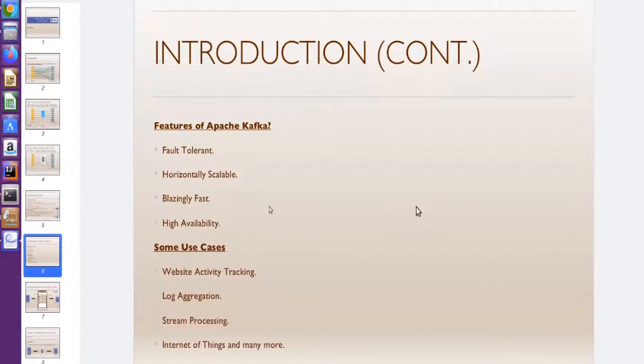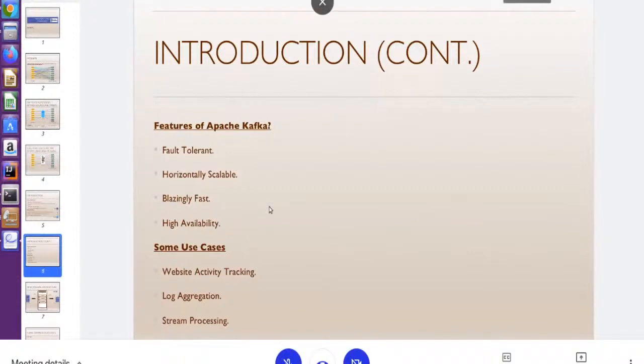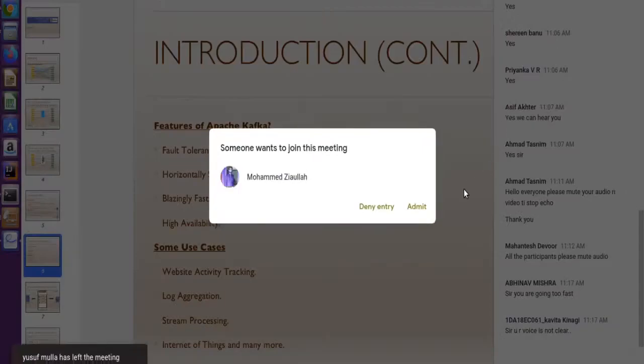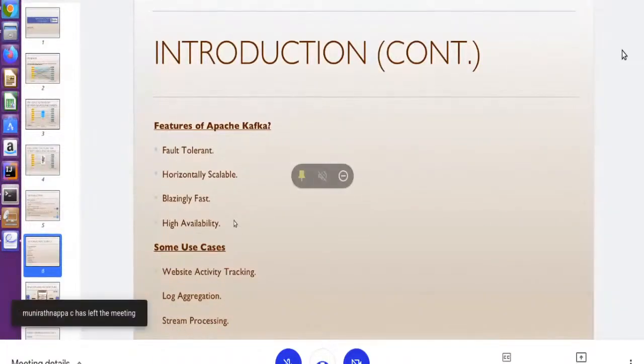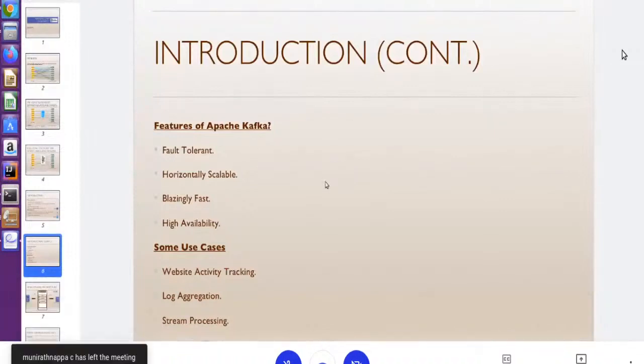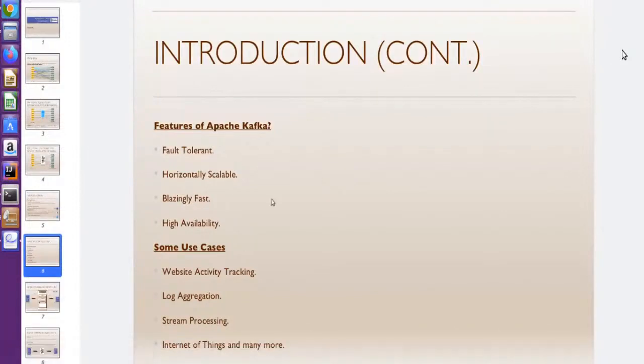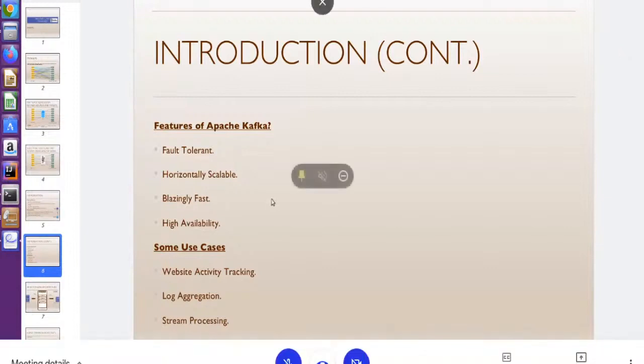Why is it not coming? Sir, why is it not clear? It is their problem. No, you change it.